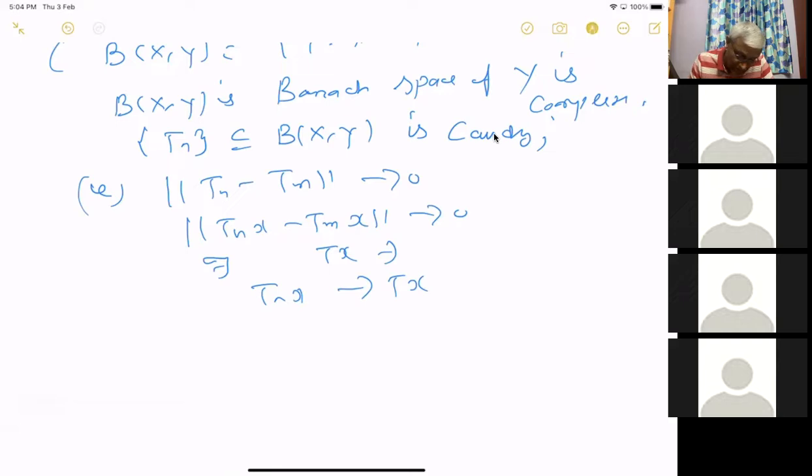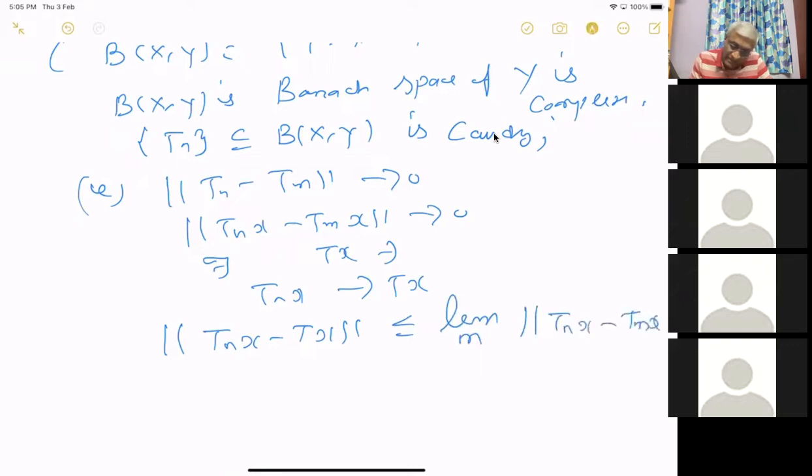Then you can use this: Tnx minus Tx is less than or equal to the limit. You have the limit in n, you can have the limit in m and n here. Tnx minus Tmx.